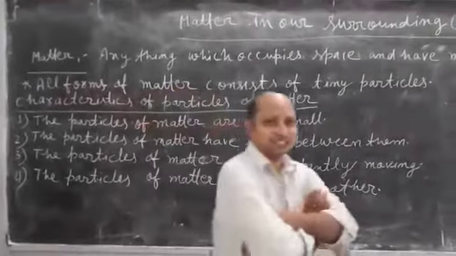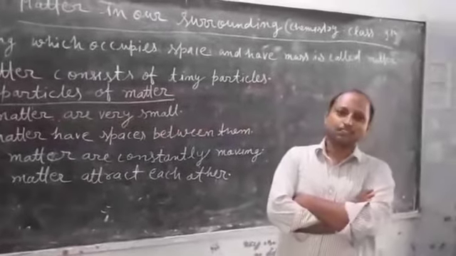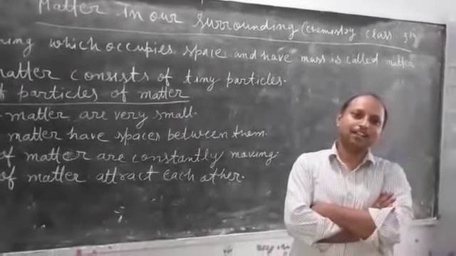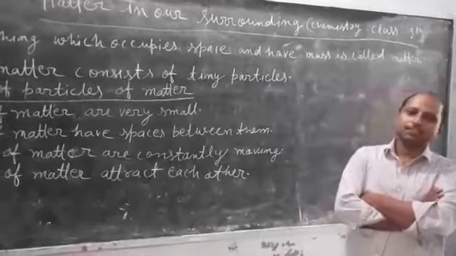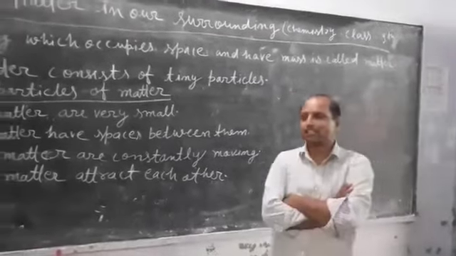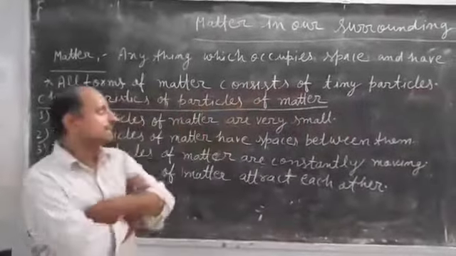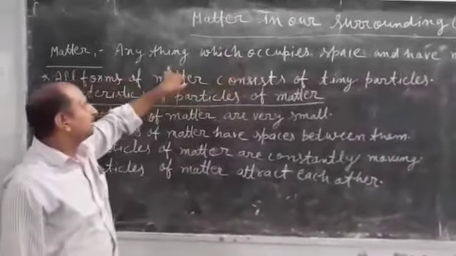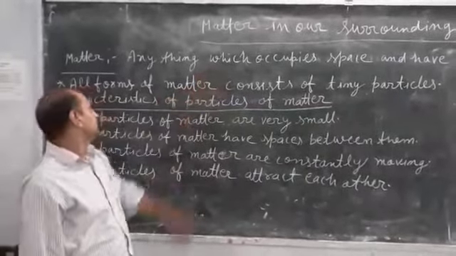Students, we have to study our first chapter, matter in our surrounding. In this chapter, we learn about matter, its type and usage. First, we define matter. Anything which occupies space and has mass is called matter. Or you can say anything which has mass and volume is called matter.